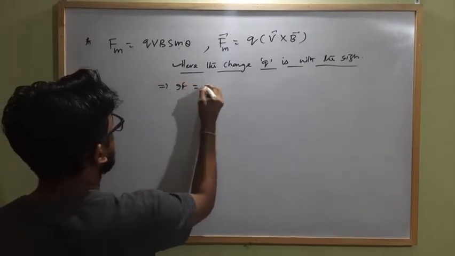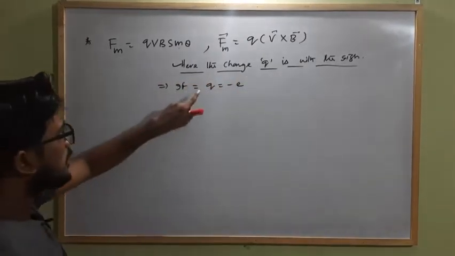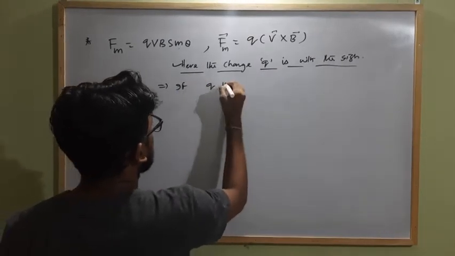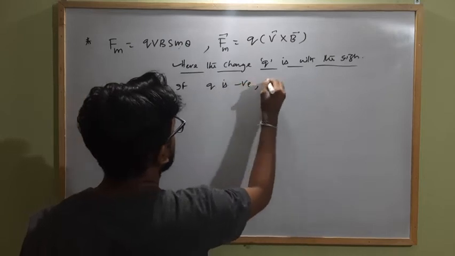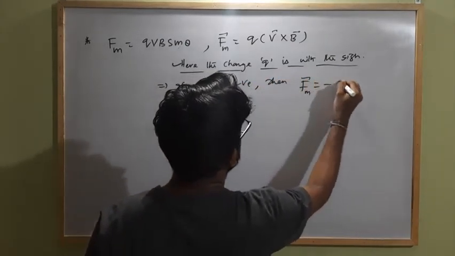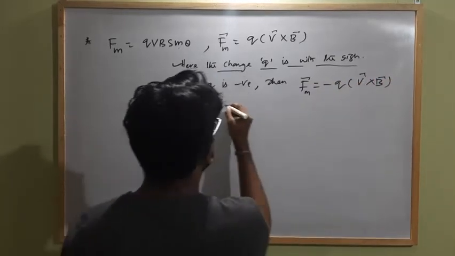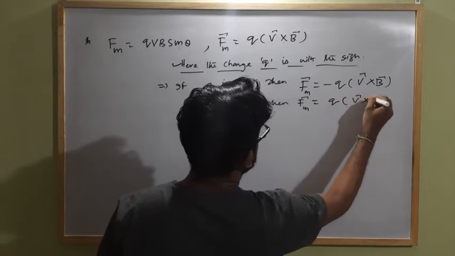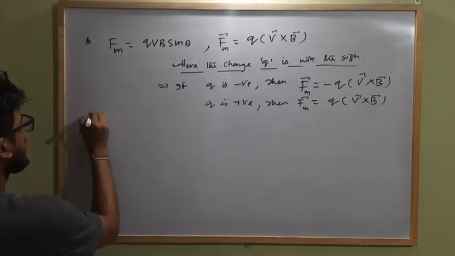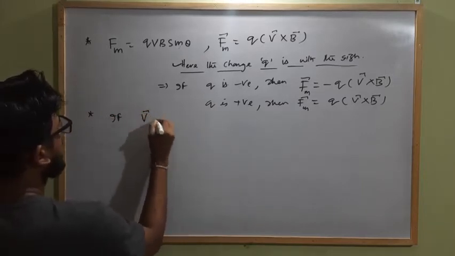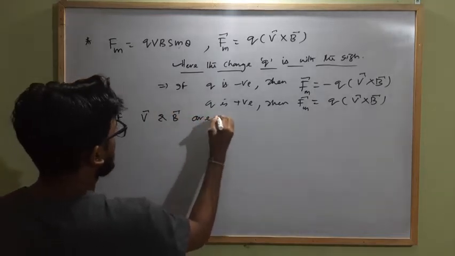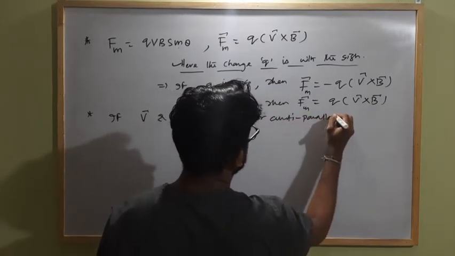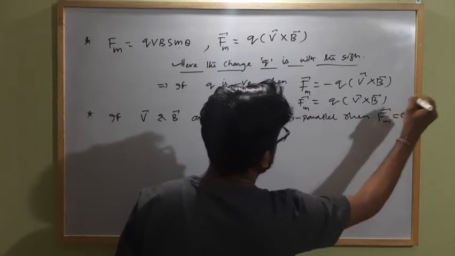This implies if q is negative, then the magnetic force Fm equals minus q into v cross B. If q is positive, then the magnetic force will be q into v cross B. Okay, and if the velocity and B vector are parallel or anti-parallel, then the magnetic force equals 0.